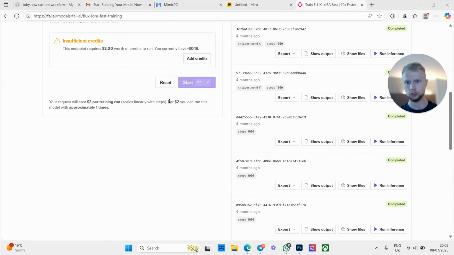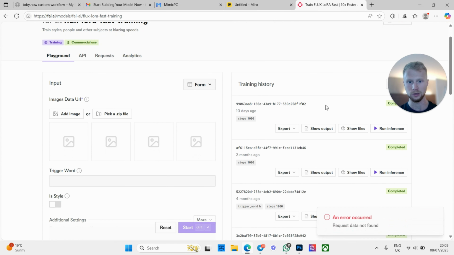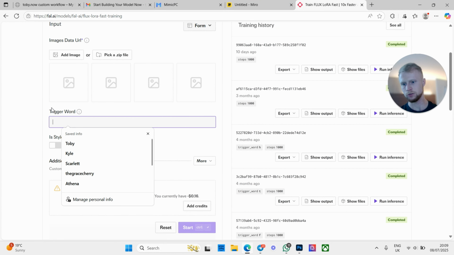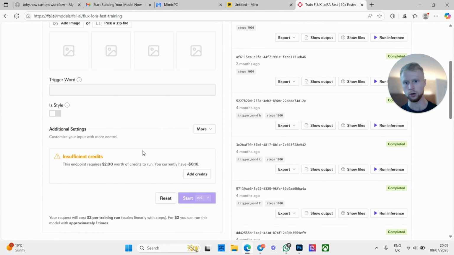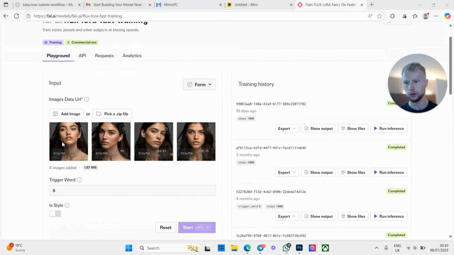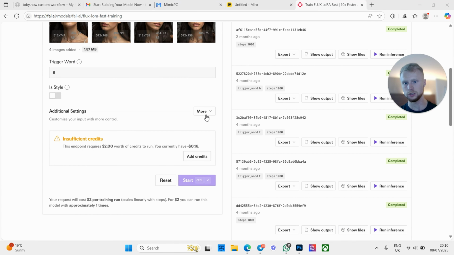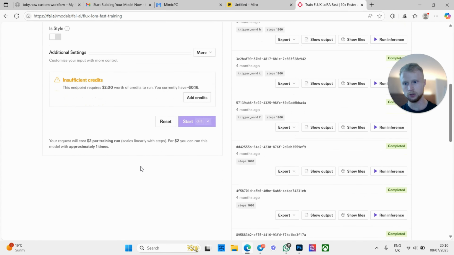And this is going to cost $2 to train a LoRA, so it's cheap as anything really. If you were to go to anyone else, it's going to be more expensive. You then want to insert your images here, use that reference name, and then obviously press enter, and it's going to create your LoRA. After doing that, then it's going to have an output. So let me just show you quick. So insert your images, trigger word. This is something that we're going to use in our prompts, and then obviously press start. There are more additional settings here, but I'll just ignore them. Just crack on like this.